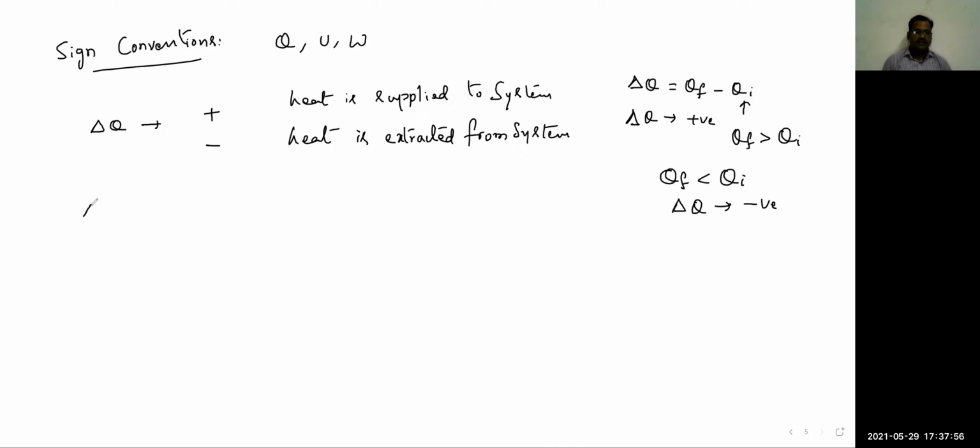Similarly, let us take delta U, internal energy. Until it is specified that it is a real gas, we assume that it is an ideal gas. For ideal gas, we know that internal energy is kinetic energy, potential energy is 0. So when delta U is positive, it means kinetic energy is positive, that is, temperature is given to the system and the temperature increased.